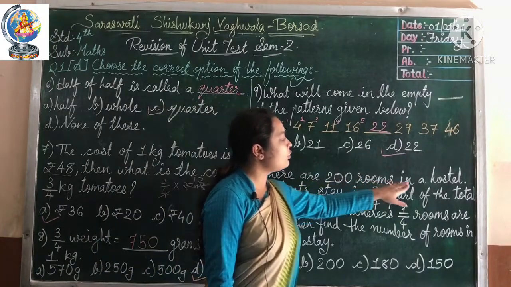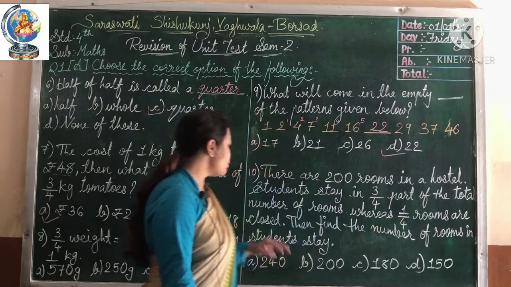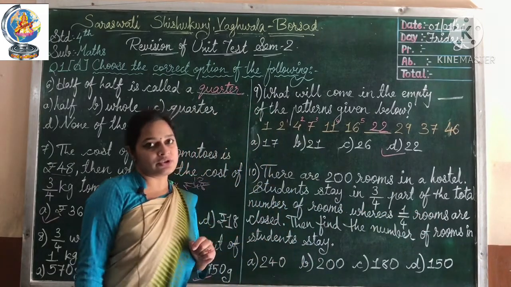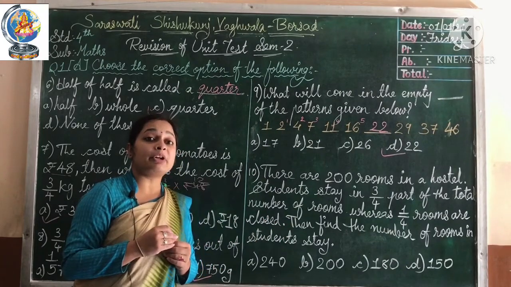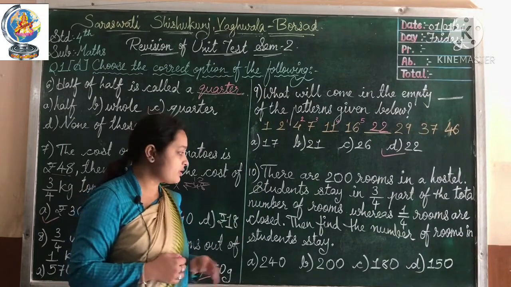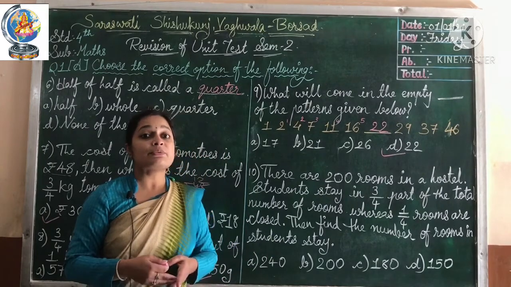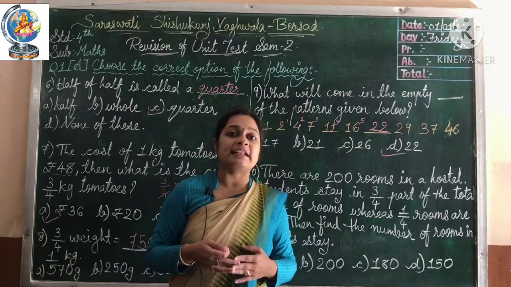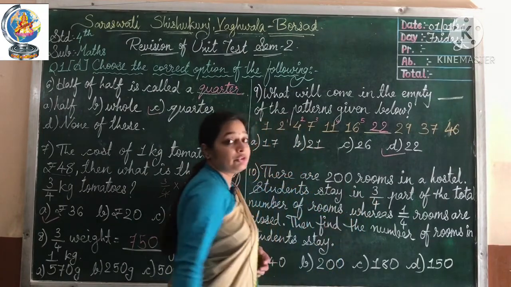There are 200 rooms in a hostel. Students stay in 3/4 part of the total number of rooms, whereas 1/4 of the rooms are closed. Out of 200 rooms, students stay in 3/4 of the rooms and 1/4 are closed. Then find the number of rooms in which students stay. So we have to find how many rooms are used by the students. Simple, you have to multiply 200 with 3/4.